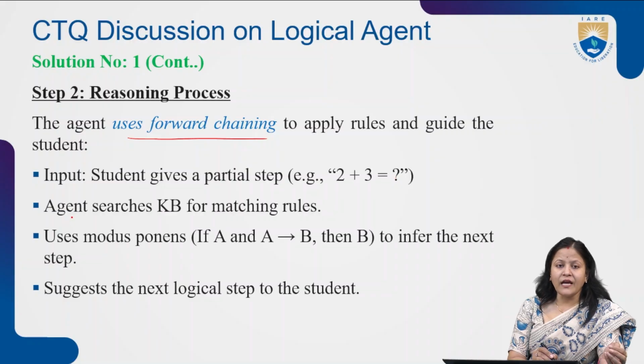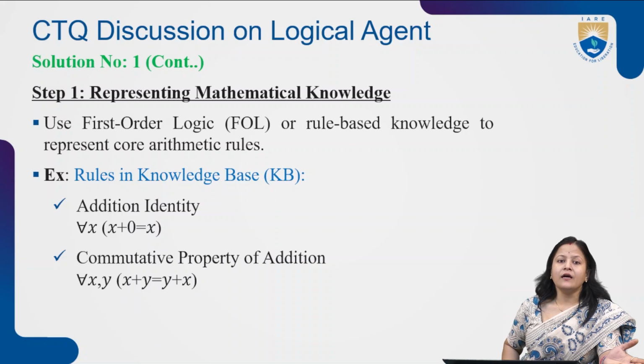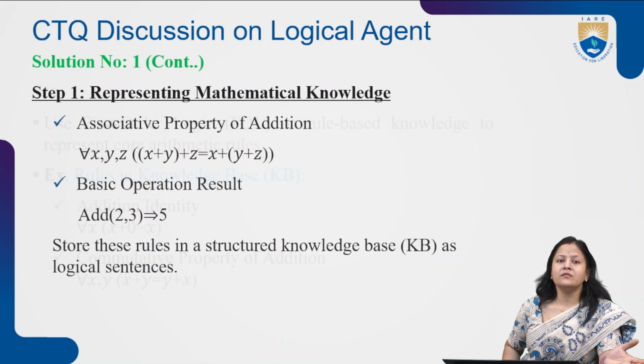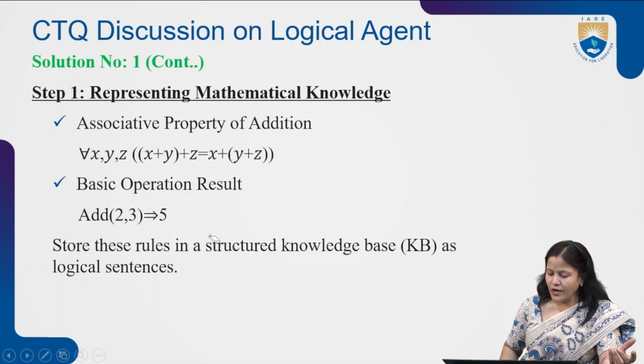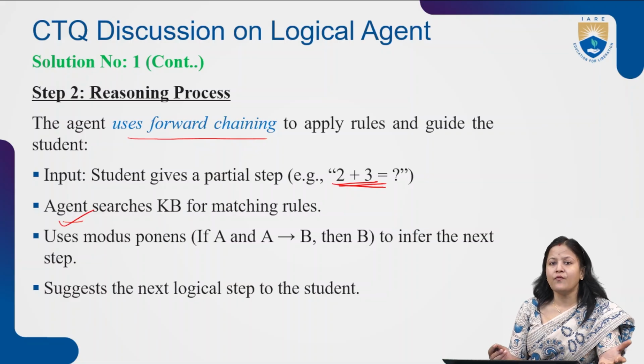So what the agent, the machine, does is search the knowledge base for matching rules. Is anything matching which we have already stored as per the previous rule? Yes, one rule is matching here, x plus y is equal to y plus x, and this one also is matching, 2 plus 3 is equal to 5. After receiving the input from the student, the machine will search for this type of match inside the knowledge base. If any match is found, then definitely it will provide the answer.